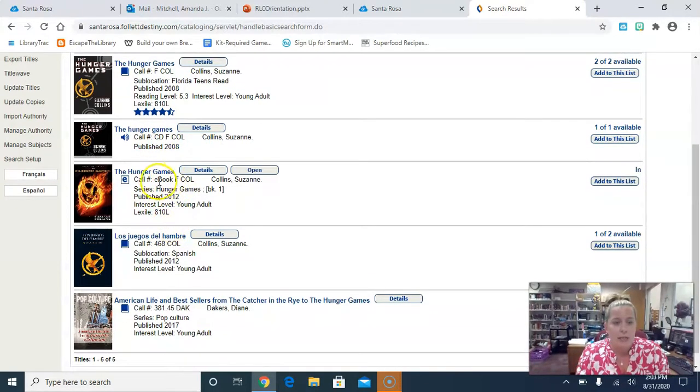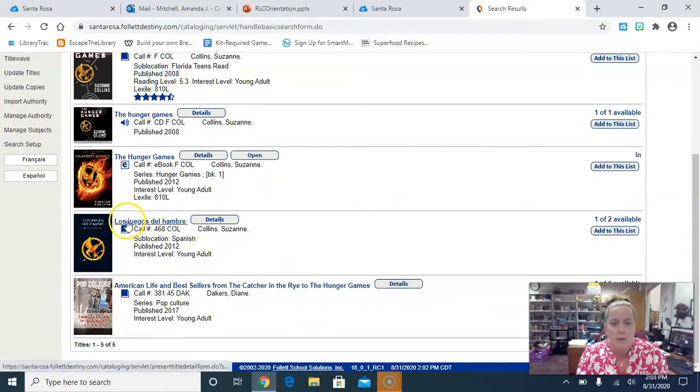And then this one, it says ebook. You can access that right here through Follett Destiny, and I'll show you the easiest way to do that in a minute. And then you can see the version that's in Spanish is under call number 468 COL. So that means it's going to be shelved with the Dewey Decimal System, or what we sometimes just call the nonfiction books. And this sublocation is Spanish.